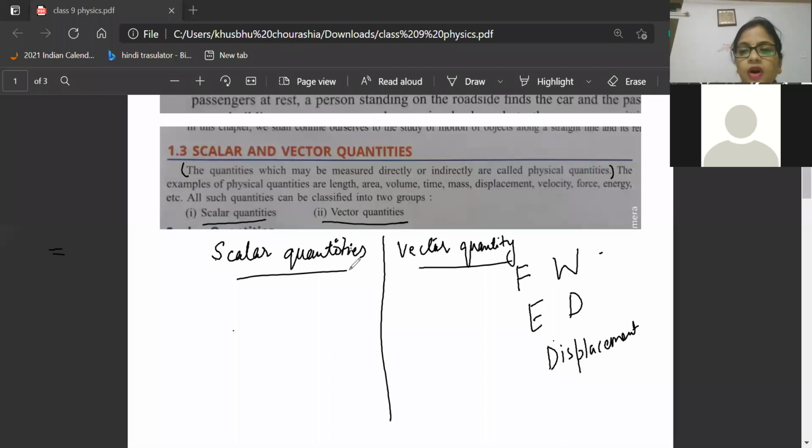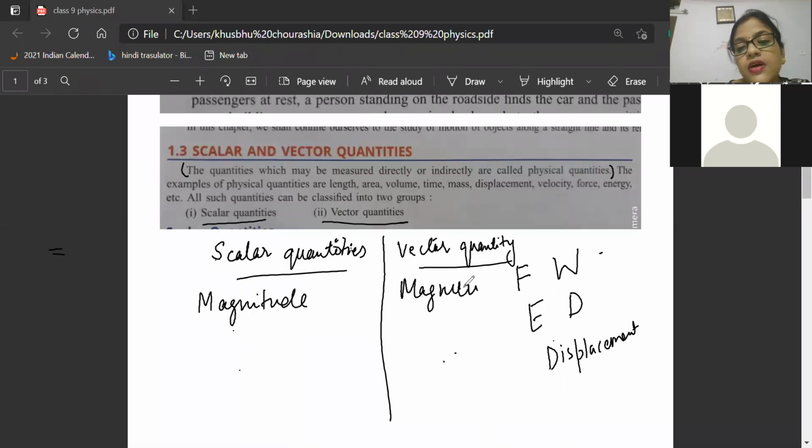Now, beta, scalar quantities are those quantities which have only magnitude. It is having only magnitude. Vector quantities are those physical quantities which have both magnitude and direction.